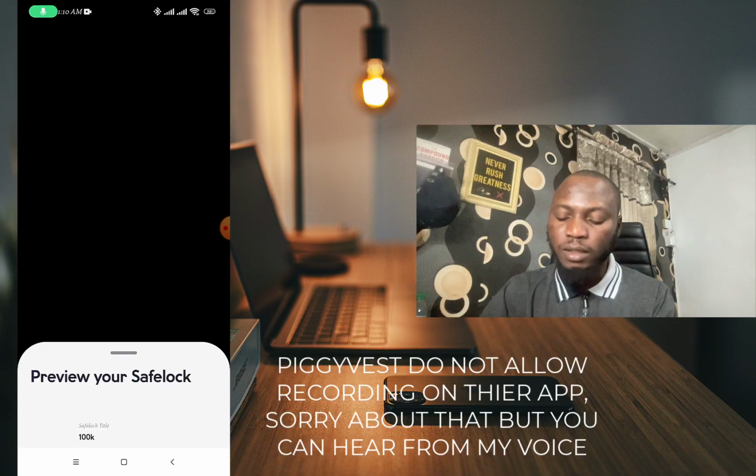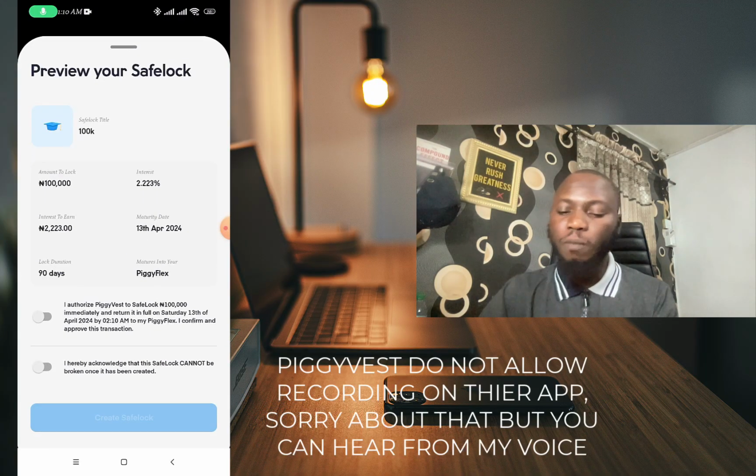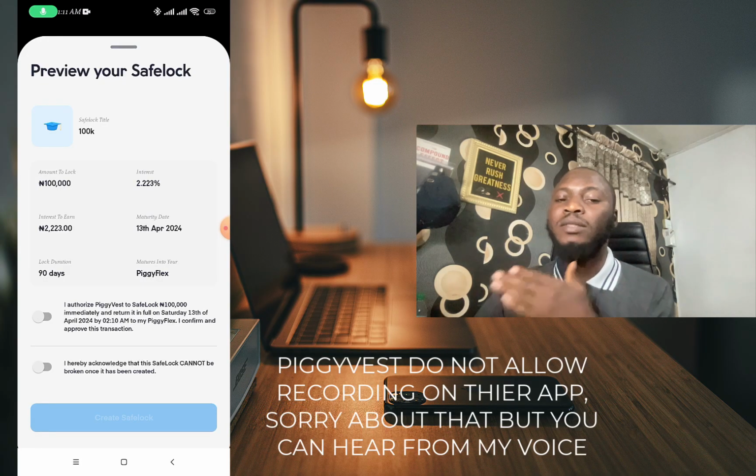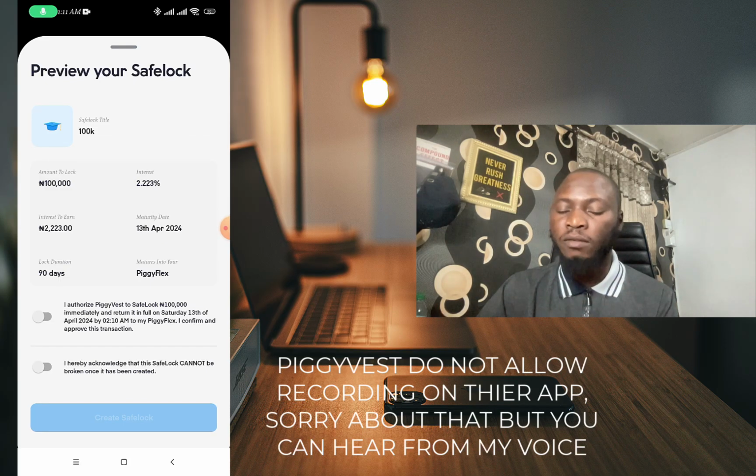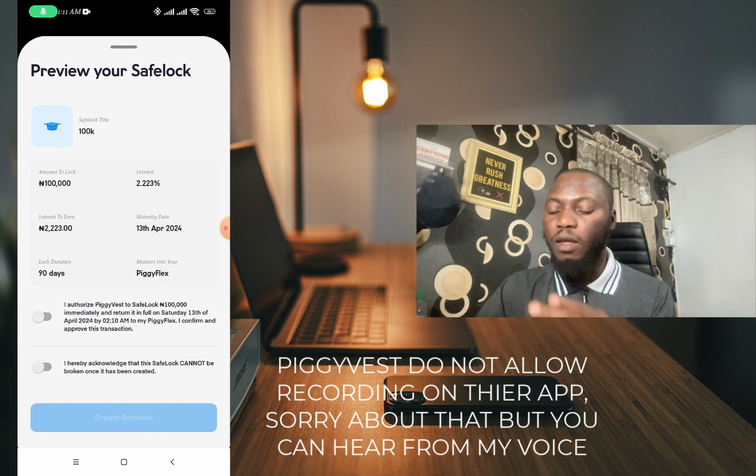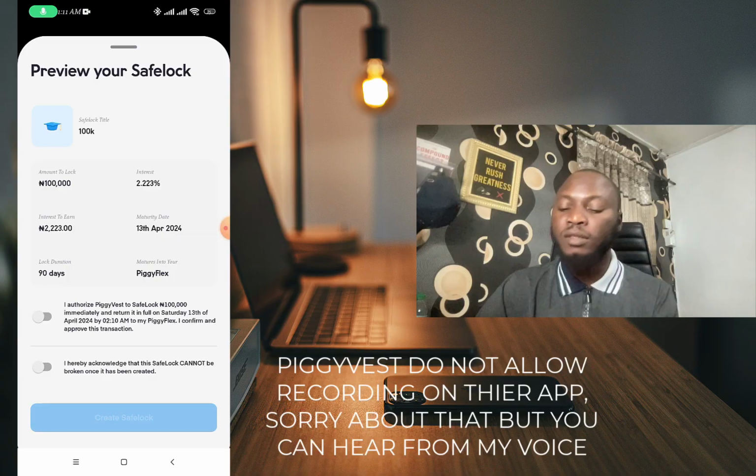So let's preview and see how much we'll be getting back. So for the Piggyvest, if we save 100k, we'll be getting 2,223 naira back, which means PalmPay actually stands out among all of them. So after PalmPay, next is OPay, then from OPay to, I think, Piggyvest next, or Carbon next. I think Carbon, because Carbon gives us 2,250 naira, but Piggyvest is giving us 2,223 naira. So you can see the difference.